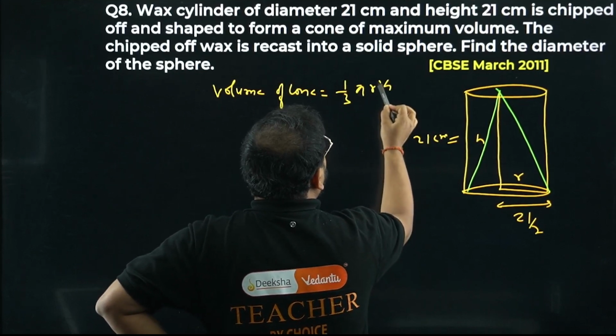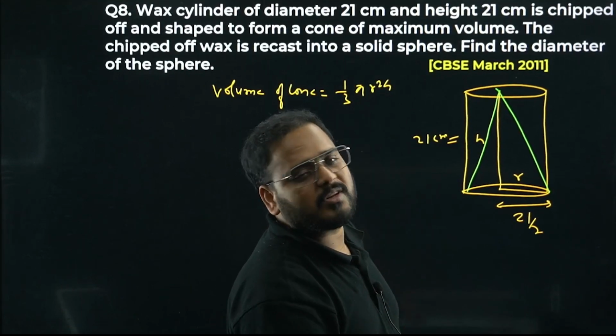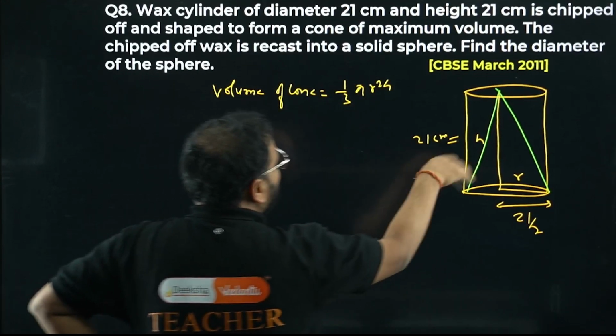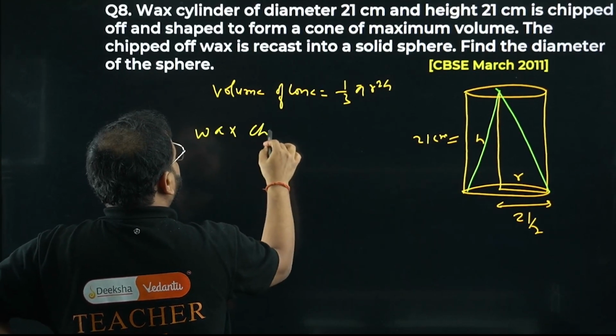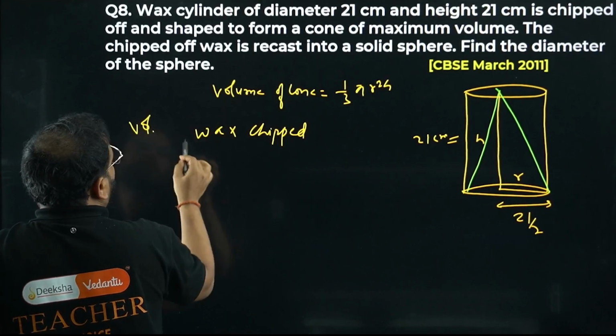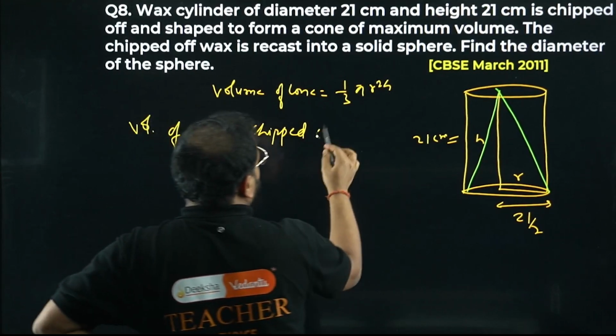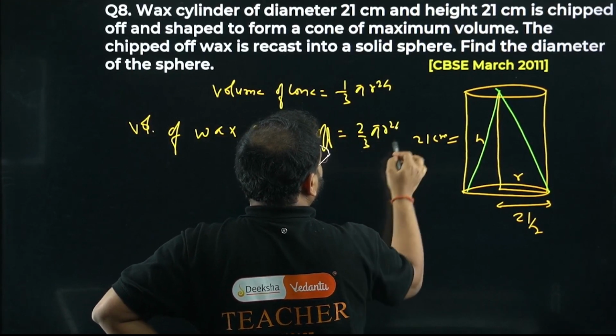A cone of the same height and radius is 1/3 of the entire volume of the cylinder. So what is the remaining part which is chipped off? The volume of wax chipped off will be 2/3 pi r square h.